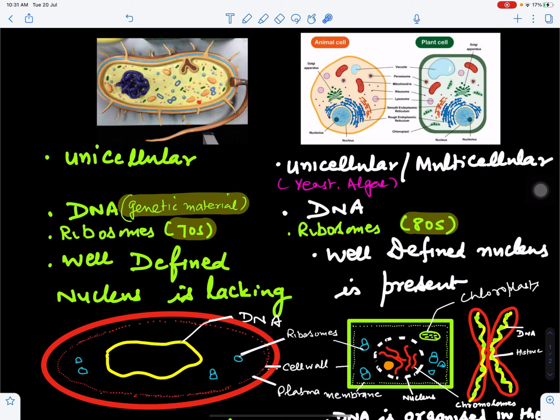Mostly prokaryotes are unicellular, they are made up of a single cell. But eukaryotes may be unicellular or multicellular. Examples are fungi, yeast, and some of the members of algae. They are unicellular, all others are multicellular.